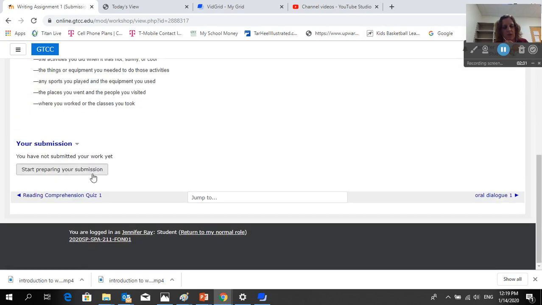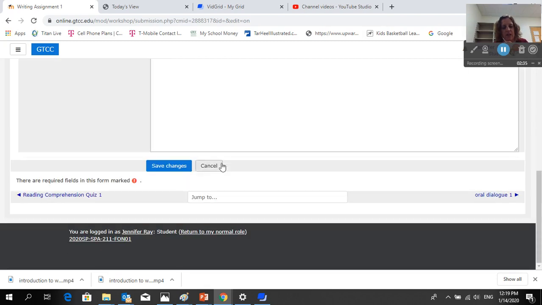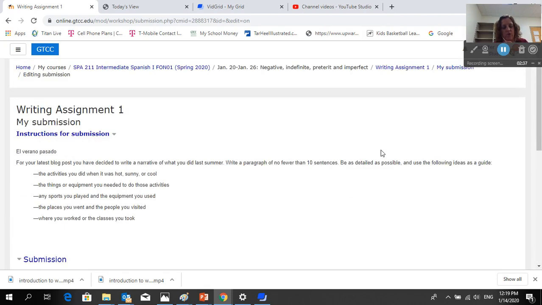So when you're ready, you'll hit start preparing your submission and you'll write your paragraph here and hit save changes. The paragraph will come to me. I will go through, and the paragraph will get saved. The workshop will get moved down a week. Next week when you open it up, you're going to see a fellow classmate's draft. You'll go through and give them feedback as well as I will give you feedback. And then the week after that, you'll see the workshop again. You can open it up and see your feedback and use it to write your final draft.